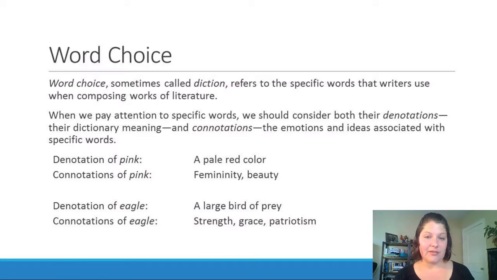Another example would be the word eagle. So the denotation of the word eagle is a large bird of prey, right? That's the dictionary definition for that word. Some connotations for the word eagle might be things like strength, grace, or even patriotism. Those are ideas or sort of even feelings that people might associate with that word, but aren't necessarily the dictionary definition of that word. So both the dictionary definition and the connotations of words are important when we're thinking about word choice in literary works.